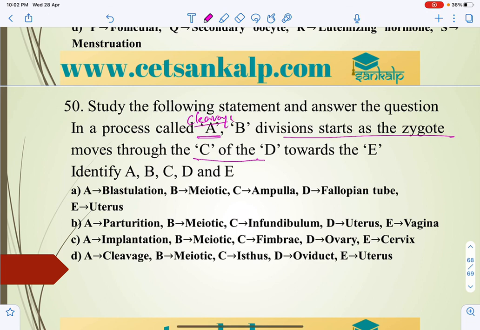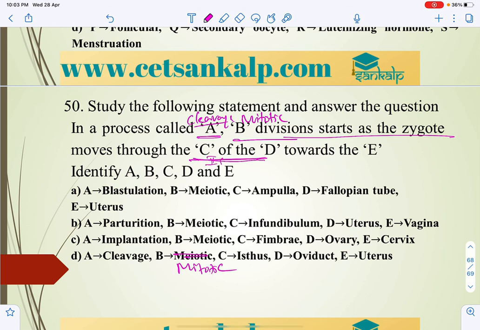In the process of cleavage, what type of division is it? Mitotic division. The zygote undergoes mitotic division.